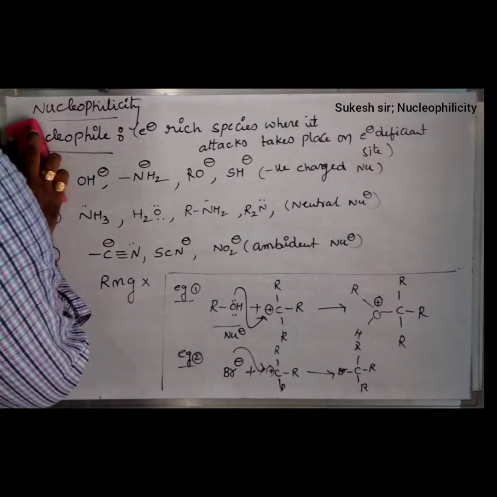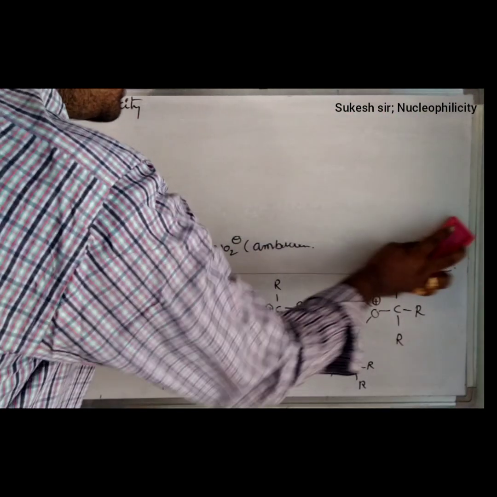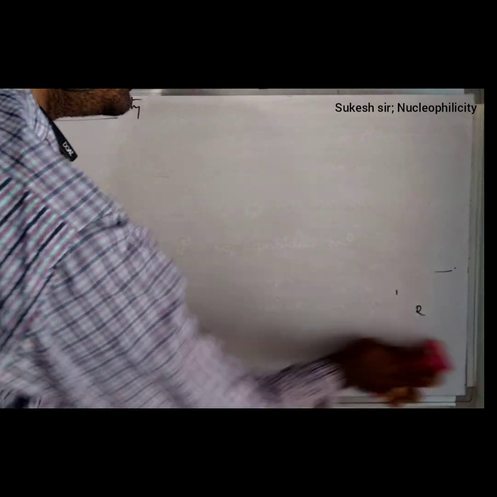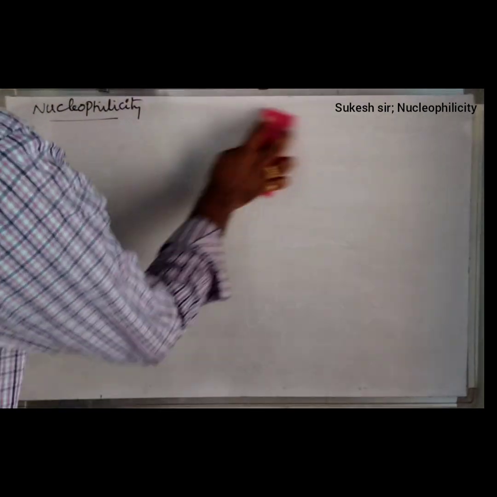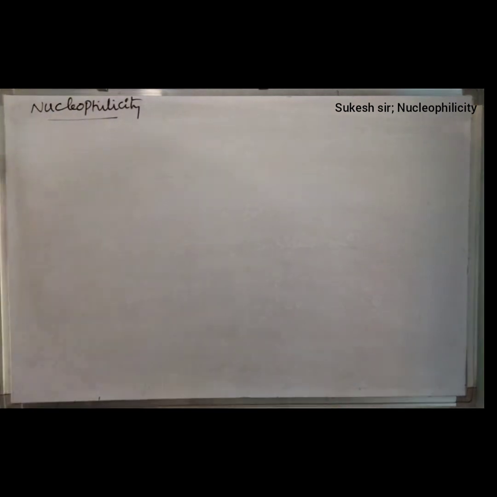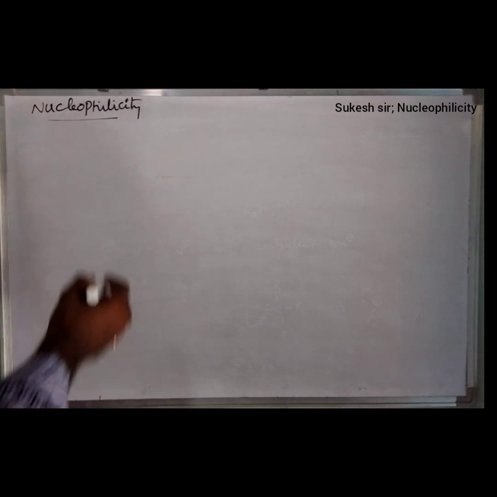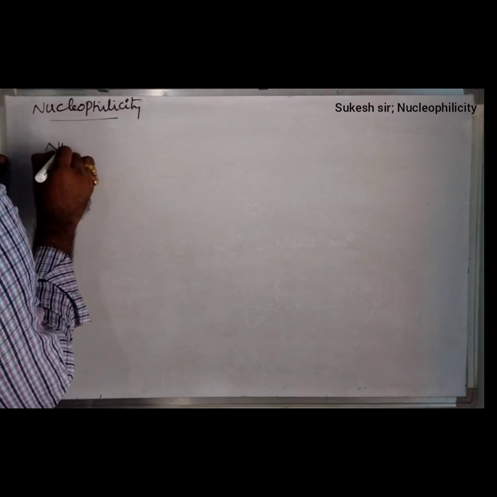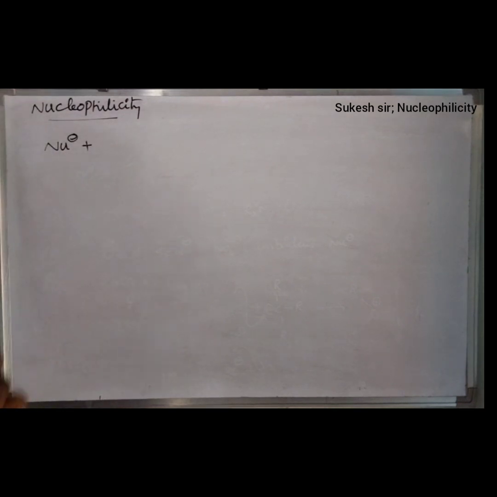Friends, actually I want to give a lecture regarding nucleophilicity. To know the term nucleophilicity properly, we already learned the introduction topic regarding the nucleophile. But what is the meaning of the term nucleophilicity? If I consider one nucleophile, that is Nu minus.